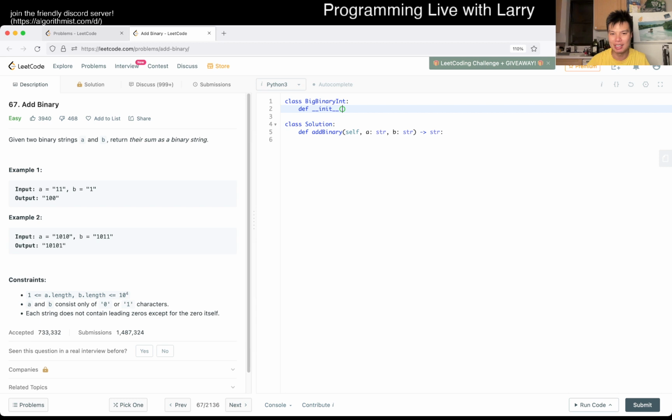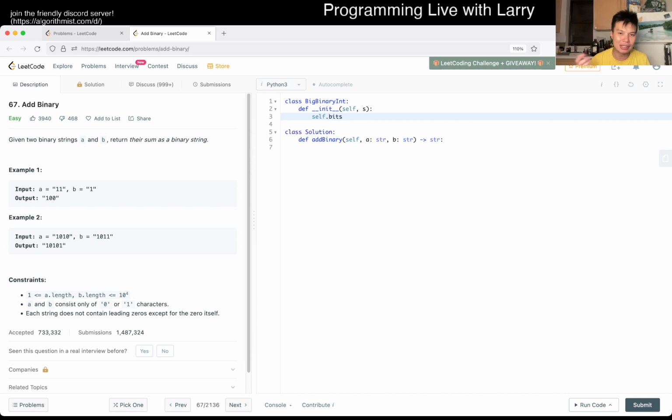let's do it. So let's do initialization of this, which requires a string, so let's just say s. We can do this as silly as possible for this case, but of course in real big int things, one is that there are also libraries out there, so use them as much as you can. Two is that a lot of them are open source, so read the code as much as you can, but if you want to do it by yourself from first principles,